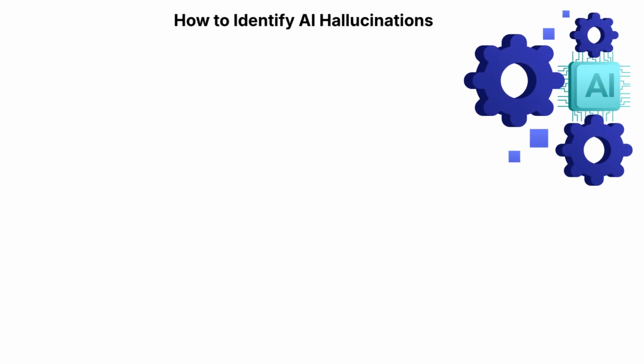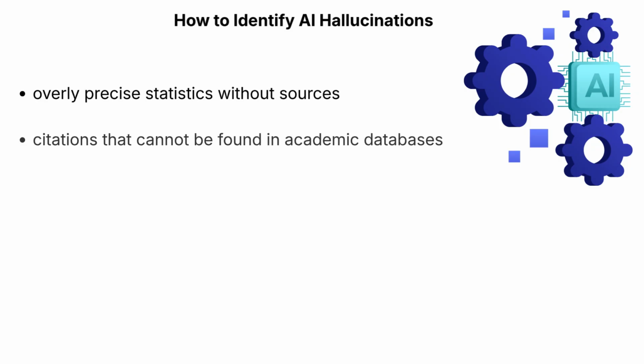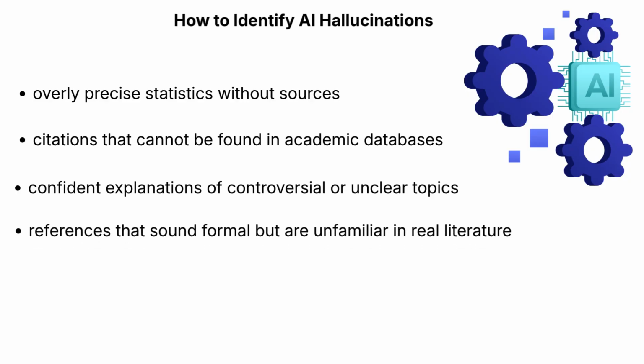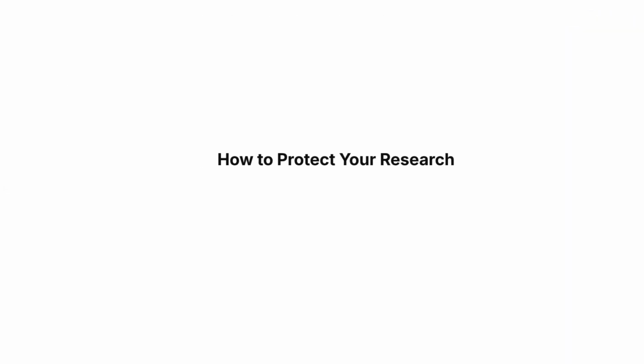How to identify AI hallucinations. To detect hallucinations, researchers should look for warning signs such as overly precise statistics without sources, citations that cannot be found in academic databases, confident explanations of controversial or unclear topics, and references that sound formal but are unfamiliar in real literature.